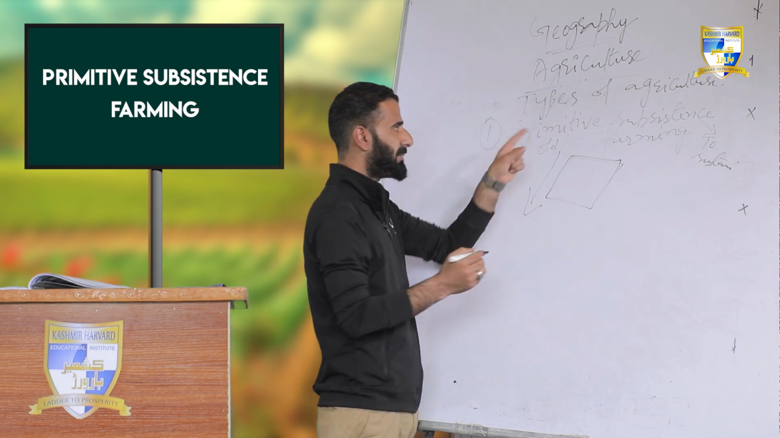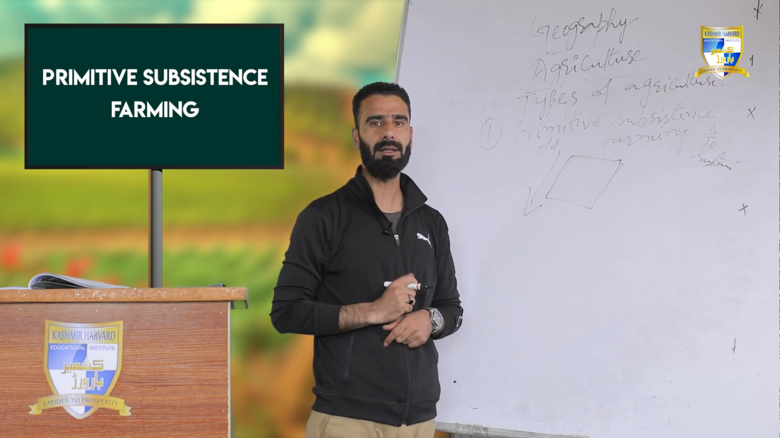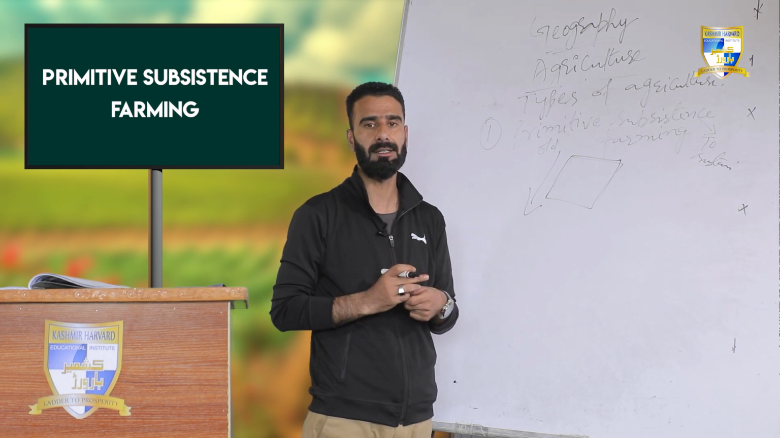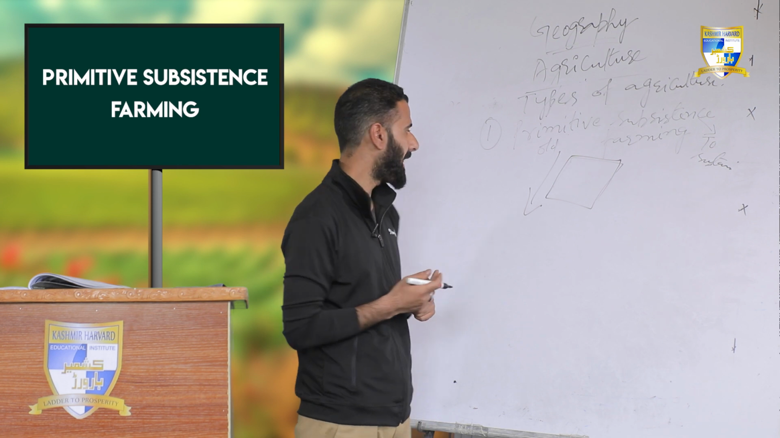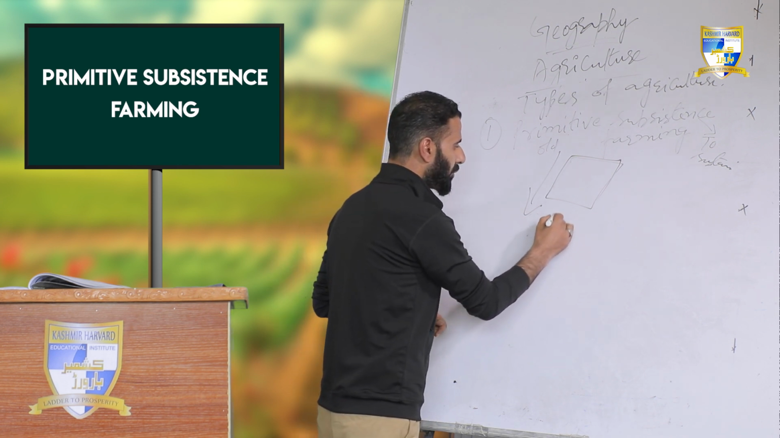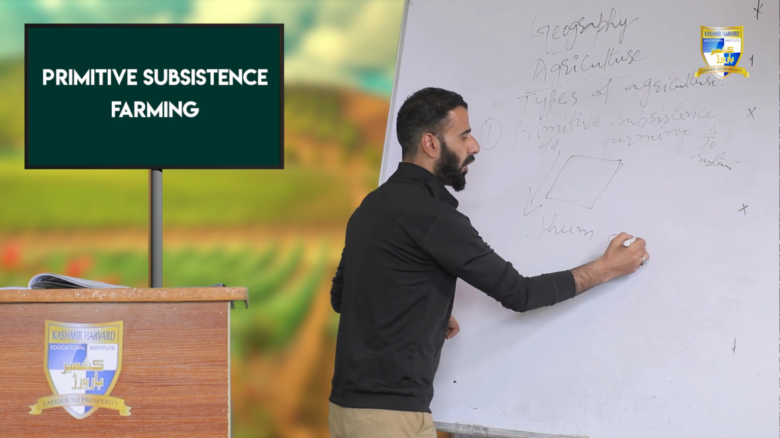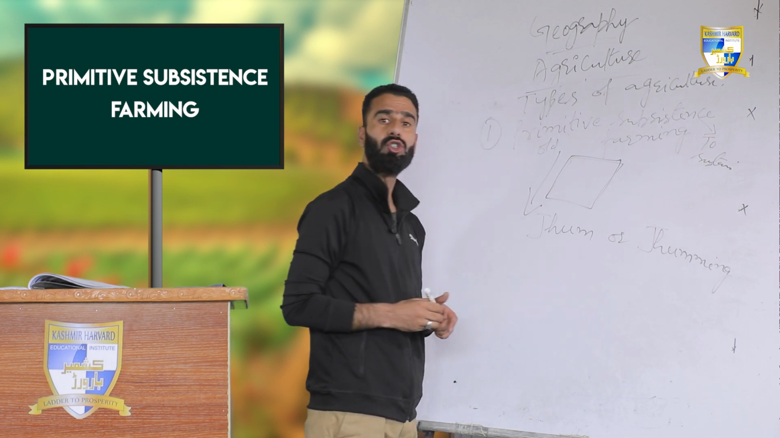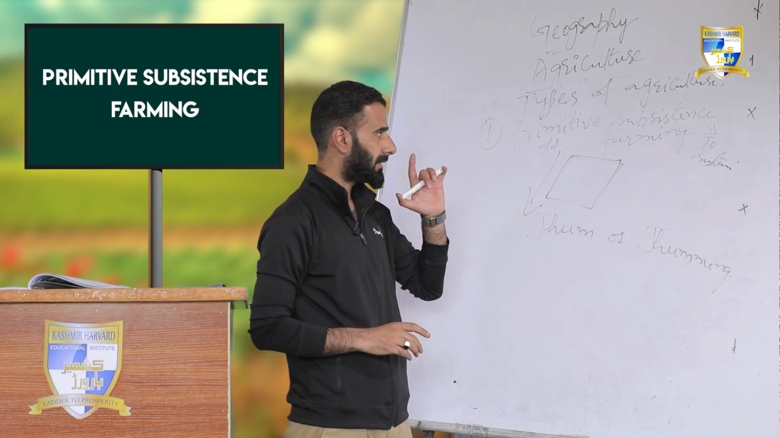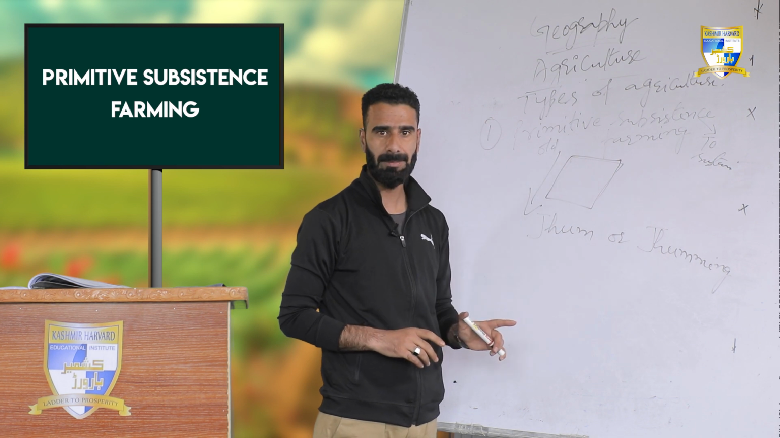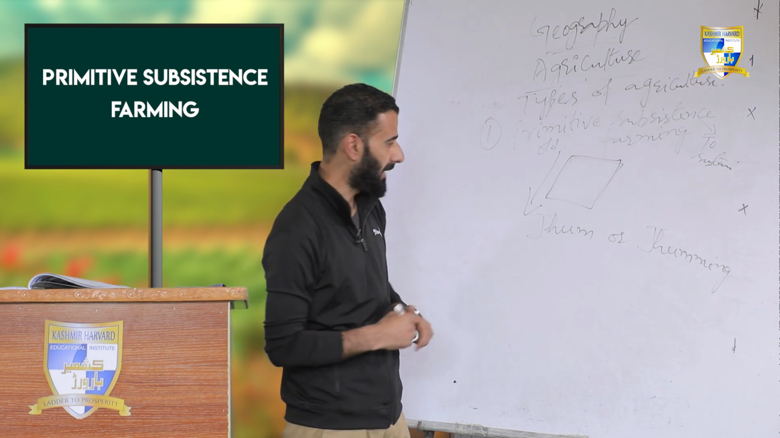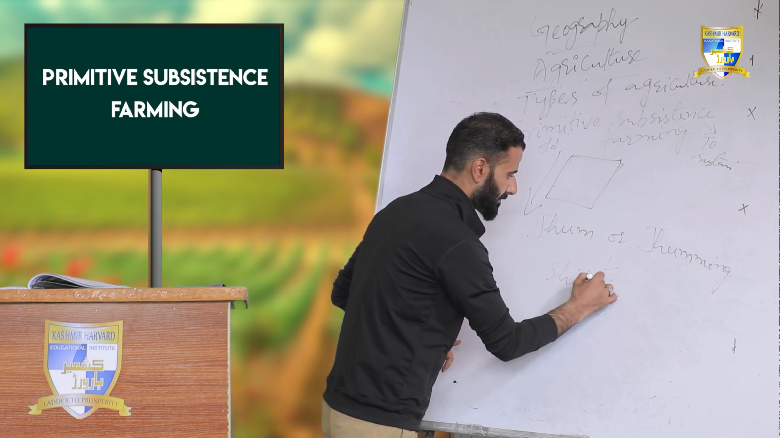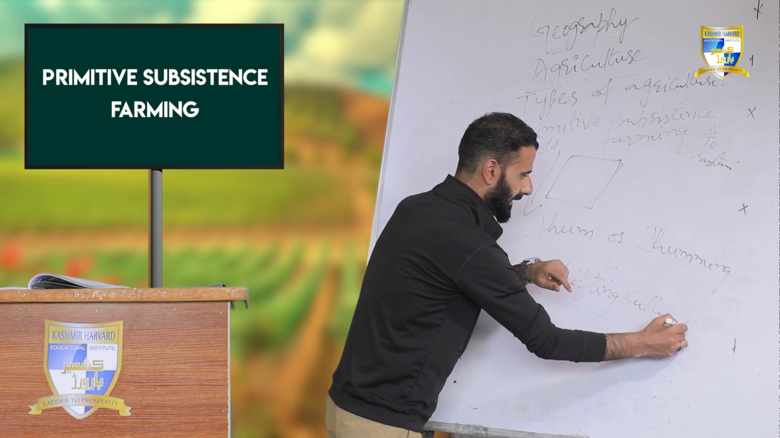Now in this primitive subsistence farming, there is a peculiar type of agricultural activity performed in most of the states in the Indian subcontinent. And what is that technique? That is called Jhum agriculture or Jhumming. Jhumming or Jhum agriculture is a subtype of primitive subsistence farming. So what is Jhum or Jhumming? It is simply called shifting cultivation.